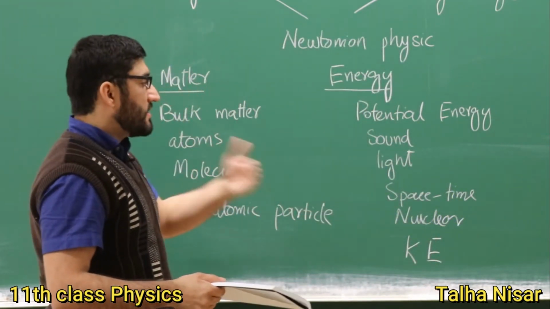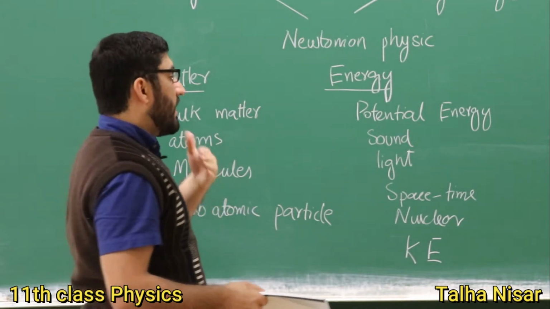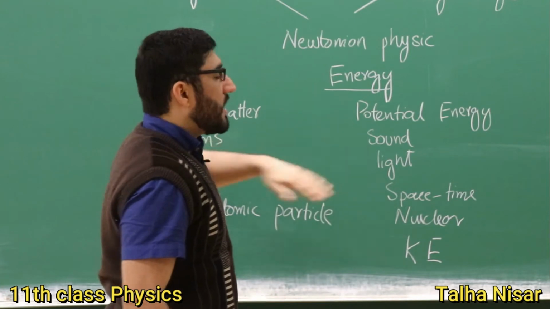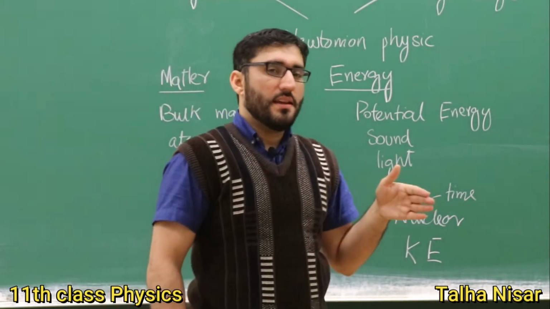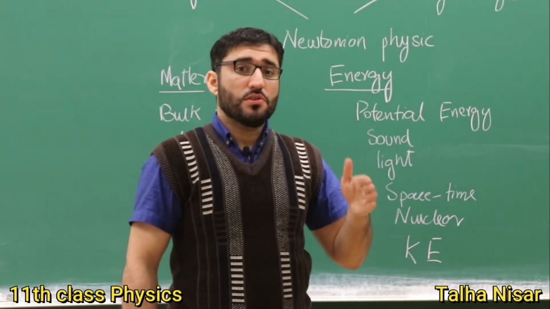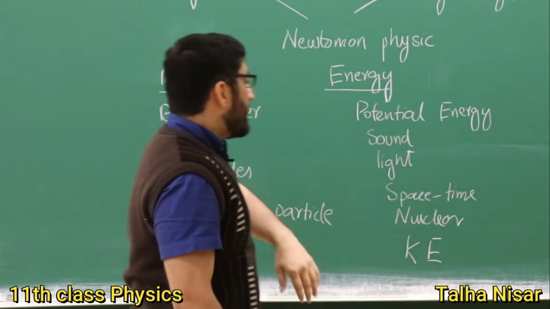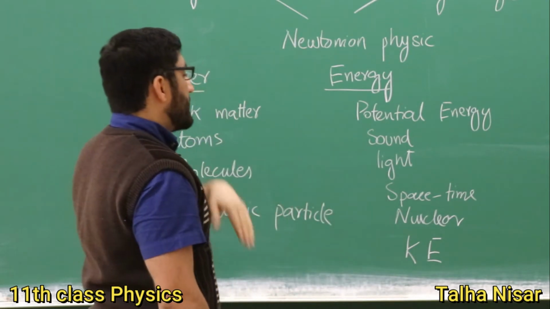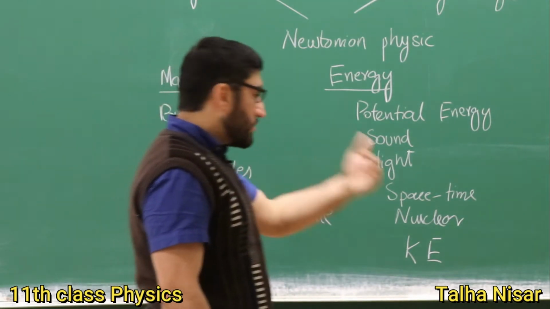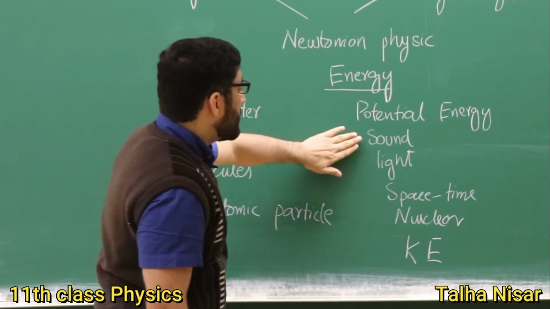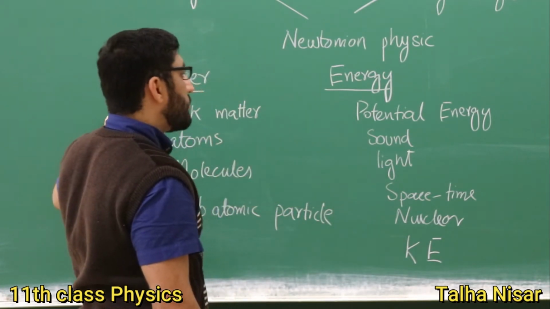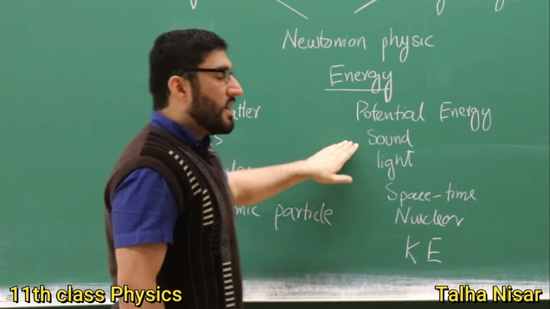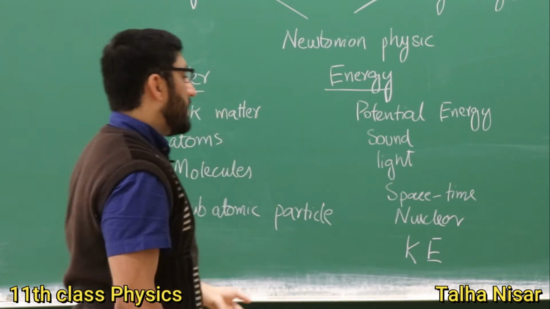The disturbance is produced by the material, and it carries the energy. If something is vibrating 20 times in a second, which is also known as 20 hertz, then we will be able to hear that sound. So sound is a form of energy, and it is related to the material. Sound cannot exist without the presence of material.